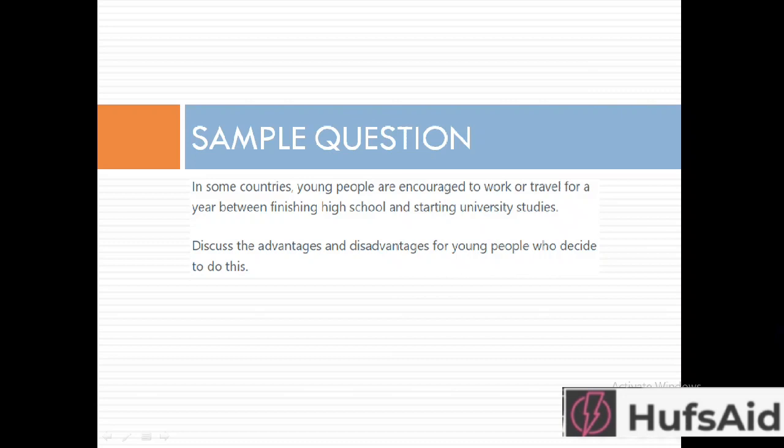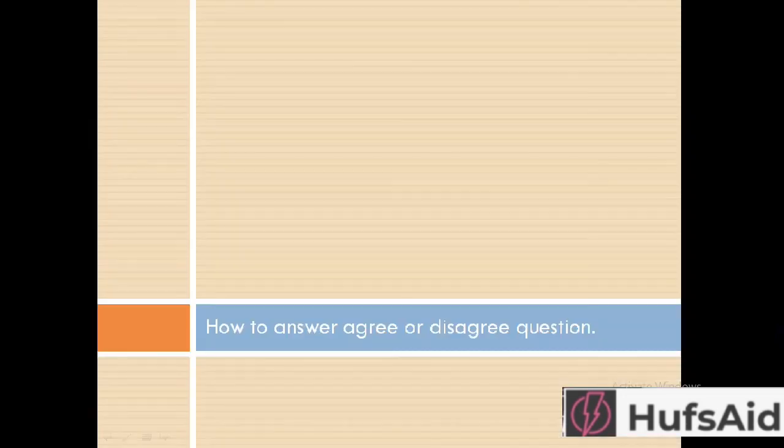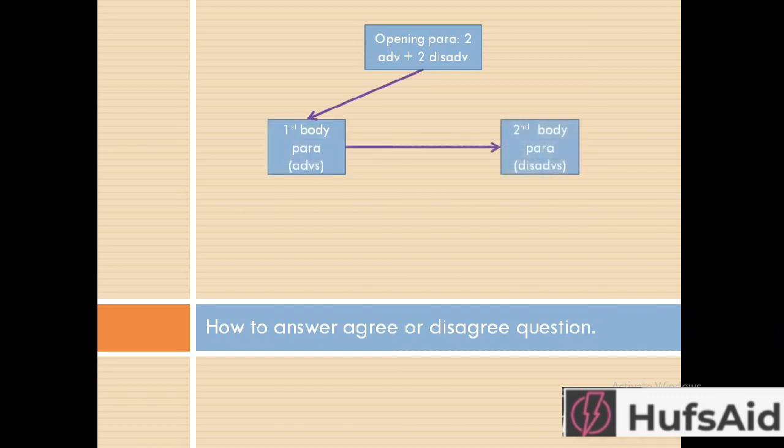So first of all, what we are going to see is how to answer this type of question. I will have an opening paragraph that will have two advantages and two disadvantages, and then I will have one body paragraph and another body paragraph. The first will discuss the two advantages and the second body paragraph will discuss two disadvantages. Here we will have two body paragraphs unlike the previous one where we had three body paragraphs each explaining a single idea, but here each paragraph will be explaining two ideas, and then we will have a concluding paragraph.